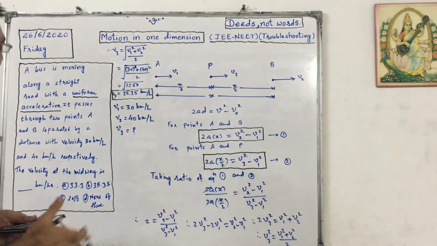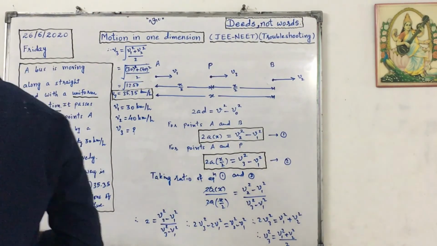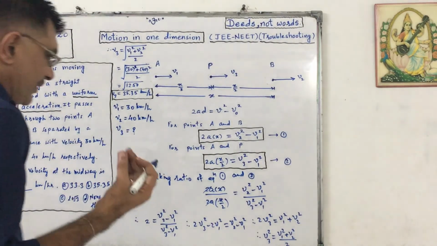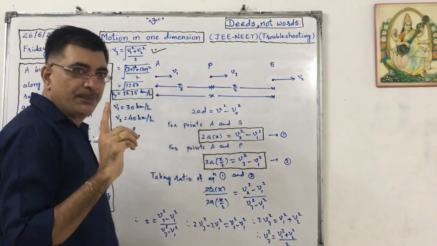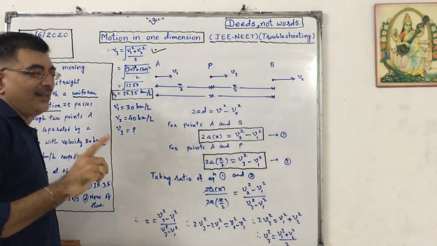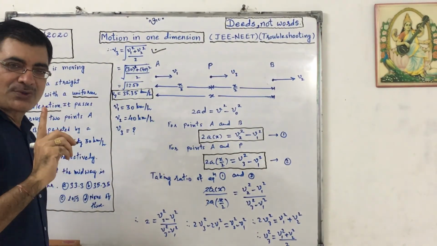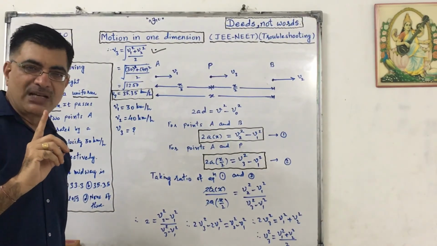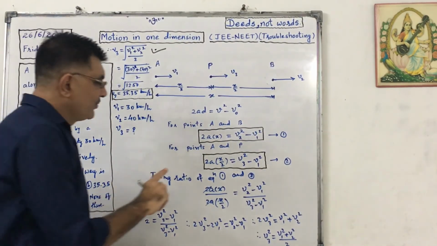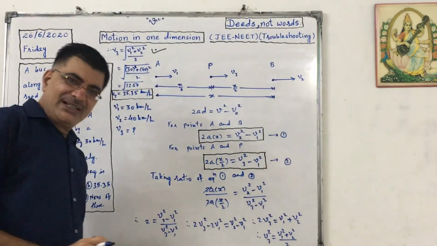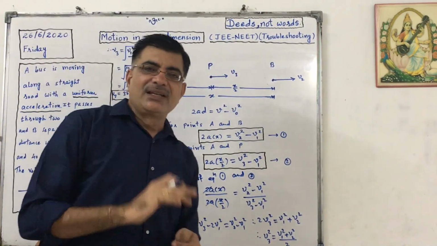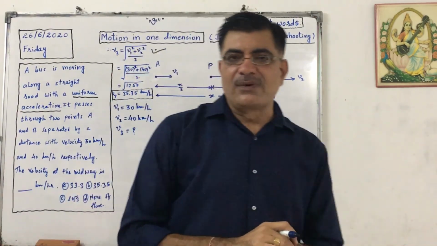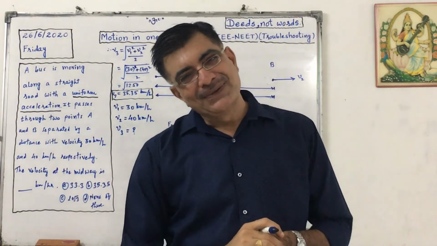Now see here. The quick method is, remember this formula. At midpoint, the velocity will be equal to square root of (V1 square plus V2 square) by 2. You need not derive this. Directly keep this in mind that at midpoint, the velocity is square root of (V1 square plus V2 square) by 2.